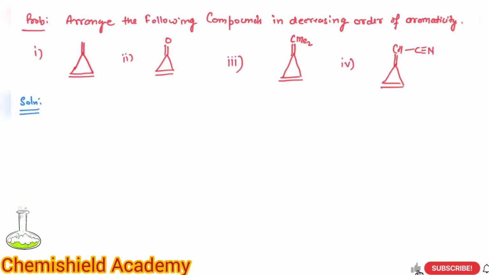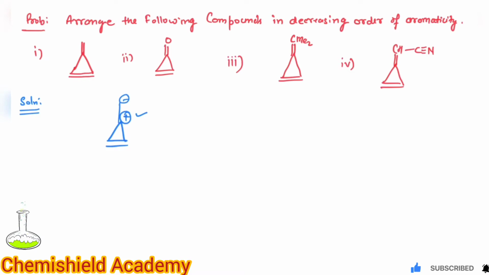Hello friends, in this question we have to arrange the given compounds in decreasing order of aromaticity. Here all are 3-membered cyclopropene rings with positive charge. We know from Huckel theory that a 3-membered ring with positive charge is aromatic, but the stability of this positive charge inside the ring depends upon the stability of the negative charge outside the ring, if anything is attached to it.